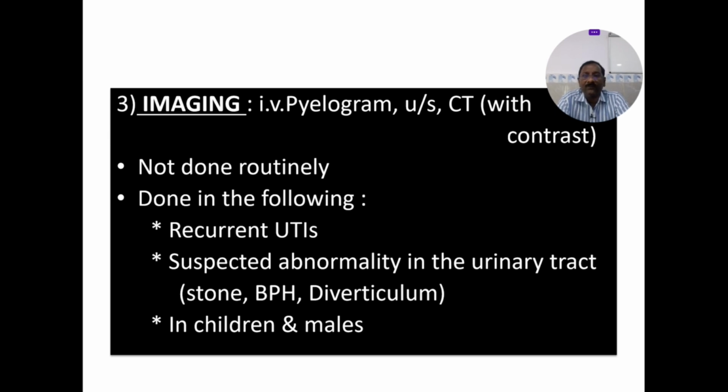These are not done routinely, only in the following conditions: recurrent UTIs, suspected abnormality in the urinary tract, maybe a stone, BPH, diverticulum, etc., in children, and in the elderly population and males. Again, in pregnancy also we get the ultrasound abdomen, not the CT. In pregnancy UTIs, frequent UTIs in pregnancy, we get the ultrasound abdomen, KUB.